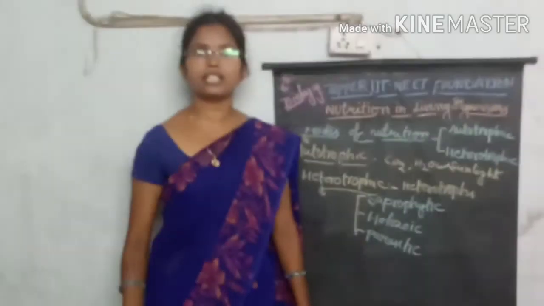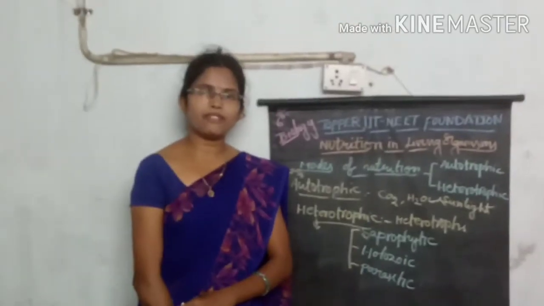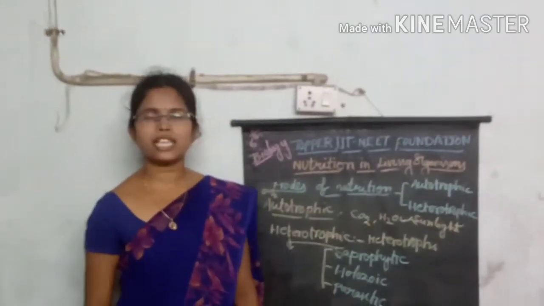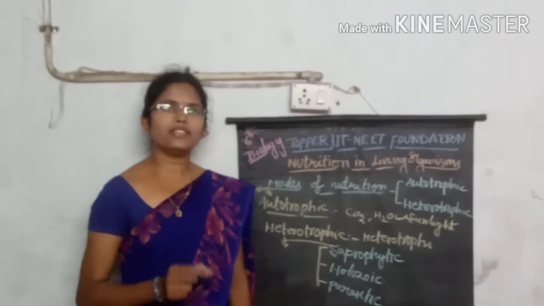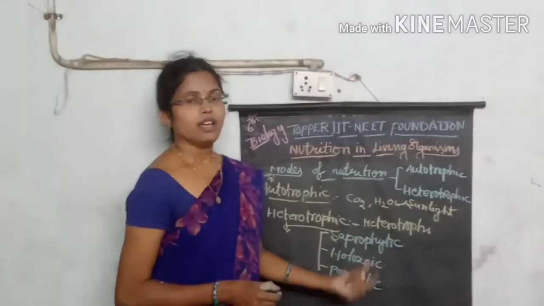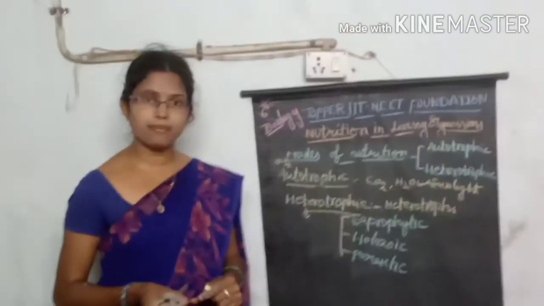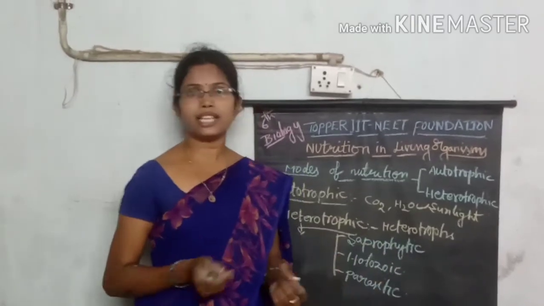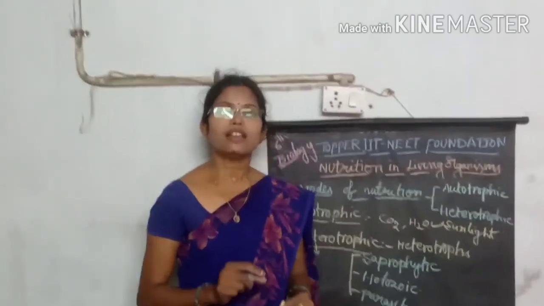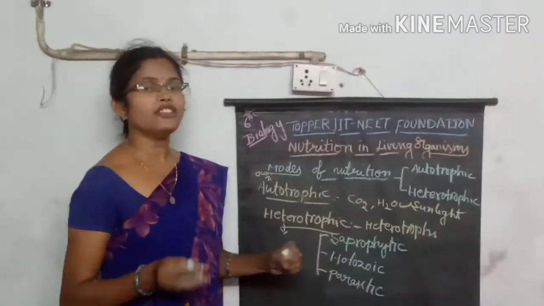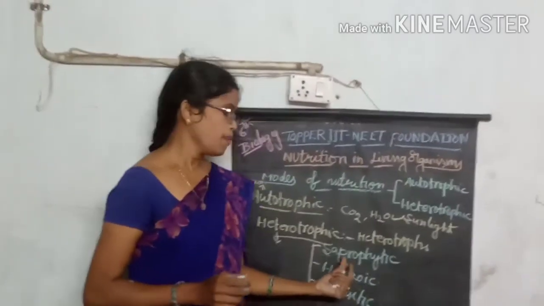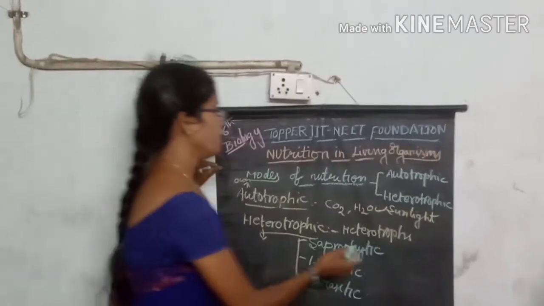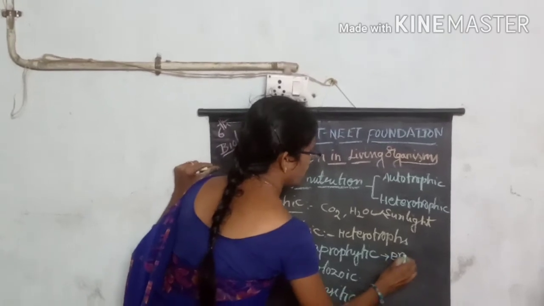For example, on dead plants and dead animals, different living organisms, some of the smallest organisms, appear on that body. Whatever organisms take food material from dead plants and dead animals, and whatever organic material is present in the environment, that type of nutrition is called saprophytic nutrition. The best example for saprophytic nutrition is bread mold, fungi.